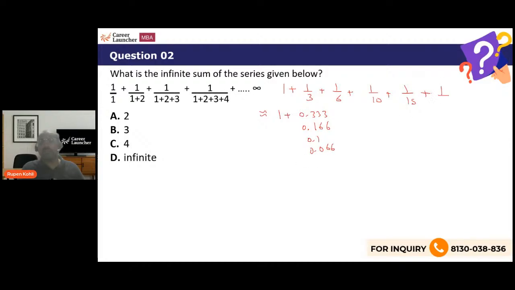Okay, let's add one more term. Next one will be plus 6, which is 15 plus 6, 21. 1 by 21 is very near to 0.05. So roughly this is how much? This is 0.5. It's decreasing very rapidly. So I don't think it can go to such a huge value as 3 or 4. And infinity is obviously not among the options because the terms are decreasing very rapidly. So it looks like 2 must be the answer. From the exam perspective, we should mark that very easily. But what is the proper explanation, right? This is definitely the exam approach, but let's prove why it is 2.